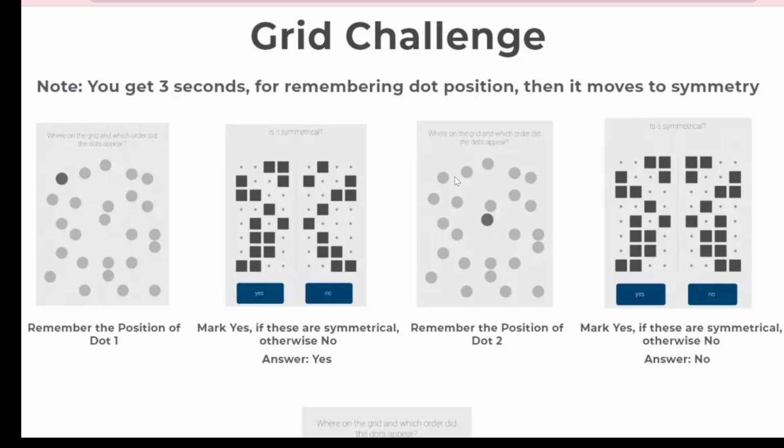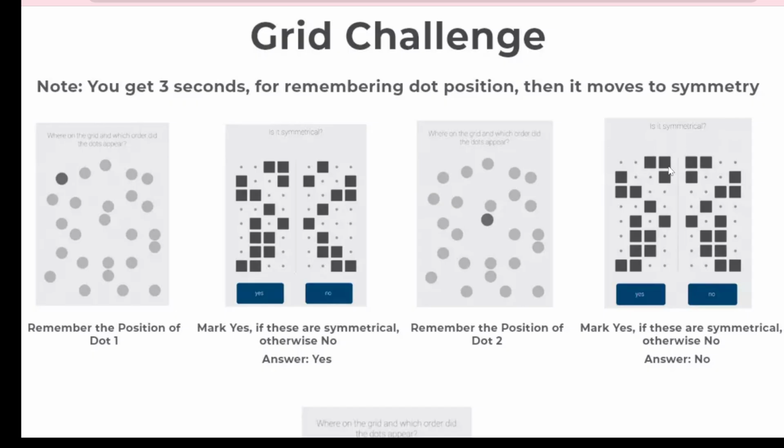After that they will again give you one dot to remember. So the first dot was here, and the second dot they give here, and again they will ask one question. It will be any question, guys, mainly there will be a symmetrical question or addition type questions. Means they will give some symbols, and if you add those symbols, what will we get as the next symbol, like that. Okay, there will be one arrow type question where you add the arrows, and see what you get as a symbol.